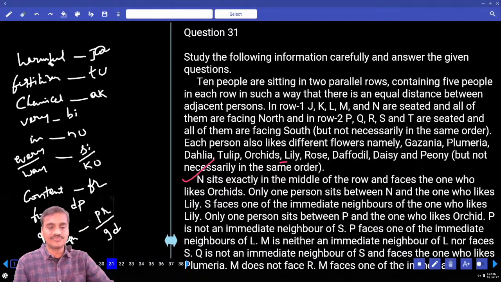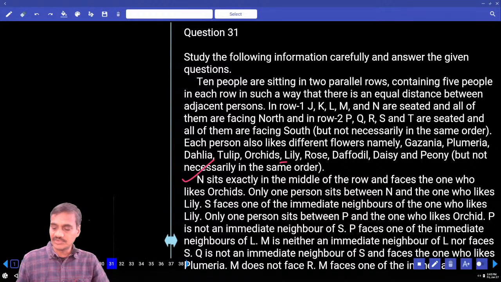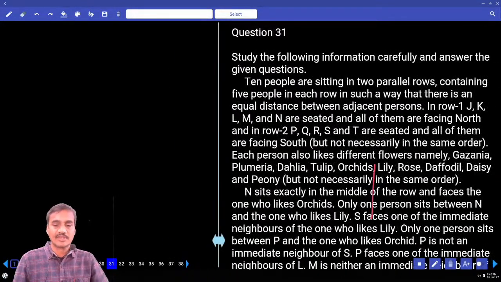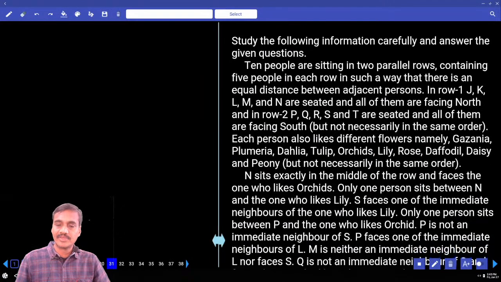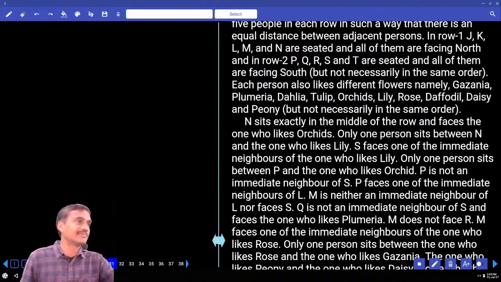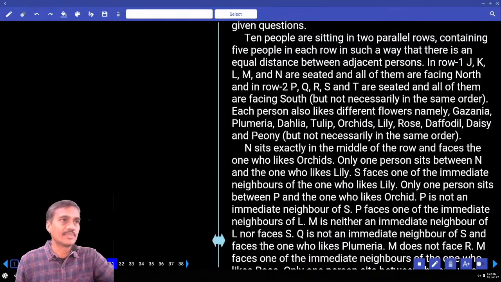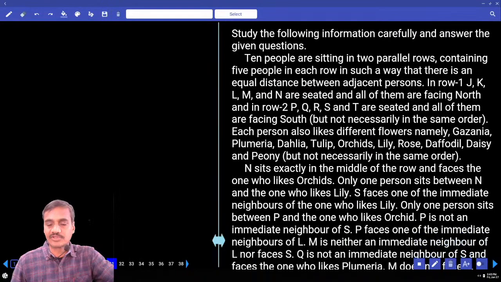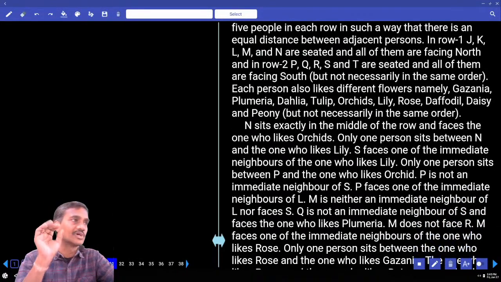Then 31 to 35. In this 31 to 35, there are 5 questions. Now how many people are there? 10 people are seated in 2 parallel rows containing 5 people each. And again, a parameter is also added. Finally, after working out all these questions, how many questions were left over?